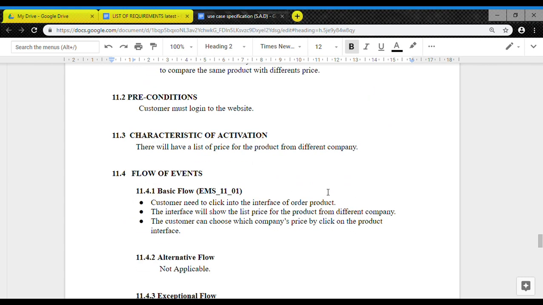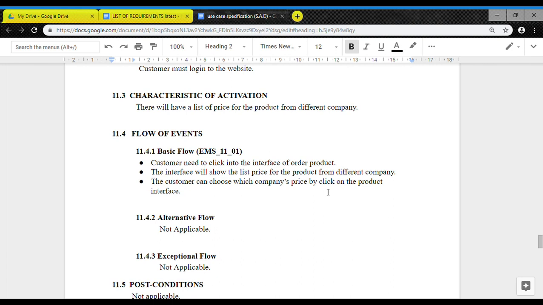The precondition is also that the customer must log into the website, and the characteristic of activation is that they will have a list of prices for the product from different companies. The flow of events is that the customer needs to click into the order product interface, and the interface will show the list of prices for the product from different companies. The customer can choose which company's price by clicking on the product interface.